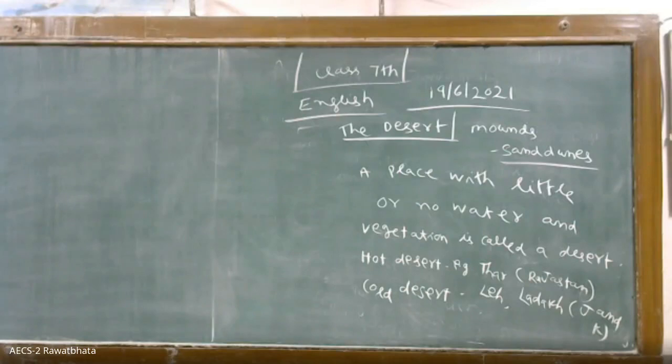Few plants can survive in such dry, shifting sands. So what will happen? Actually, if a plant will grow, it wants water, it wants nourishment, it wants fertile soil. But where will you get that in the desert? So the plants do not survive in the deserts. This part one is over.